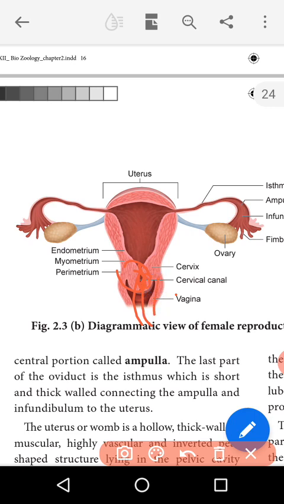The blood vessels and the endometrium wall are all released through the female tract. This is the first stage of the menstrual cycle, called the menstrual phase.